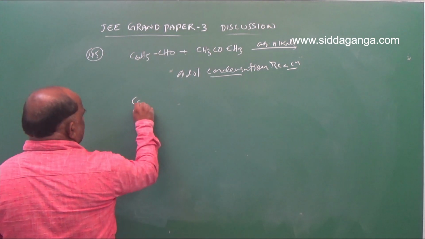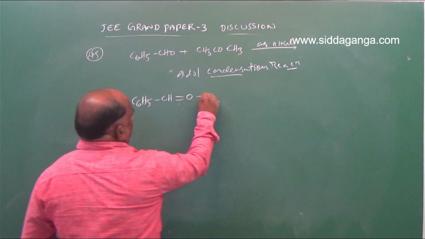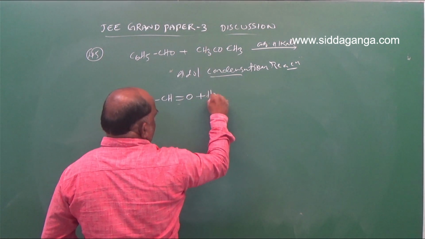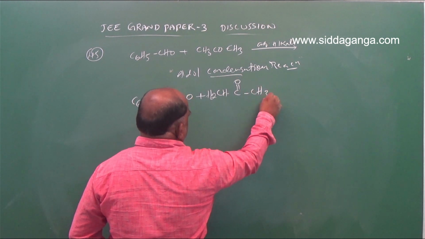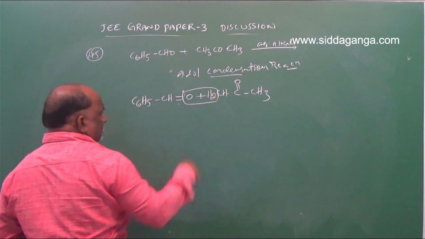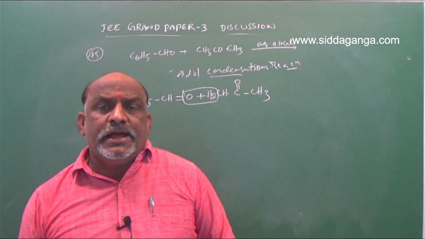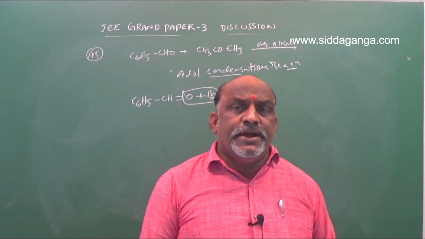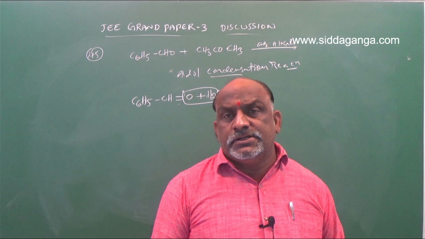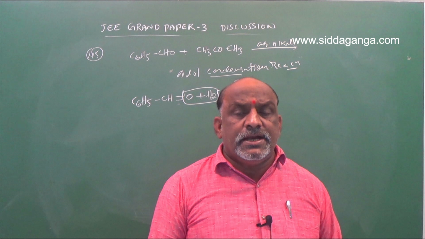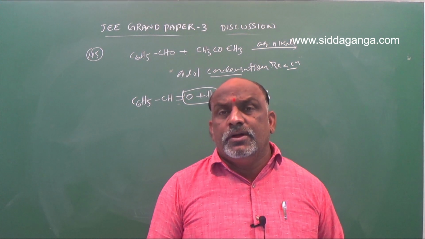You should write as this: C6H5CH double bond O plus CH3COCH3. This is acetone. Eliminate water from this. Aldol condensation is nothing but eliminating water. From one aldehyde you select oxygen, from the other you select 2 alpha hydrogens. That is the condition: 2 alpha hydrogens from one aldehyde, select oxygen from the other. On the addition of that H2 and O, eliminate water.